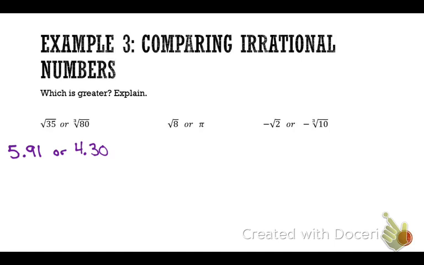5.91. So in your final answer, you must go back and write it in the original format. All right, so that's something I probably didn't make clear enough in the last unit, but I will now. Okay, when I see your answer, you don't write the decimal as your answer. That's your work. This is your work. Without this, you're not going to get credit on a homework assignment or a quiz question. But that's not your answer. Your answer is back in the original format. Square root of 35 is bigger, and I can see that in your decimal values.